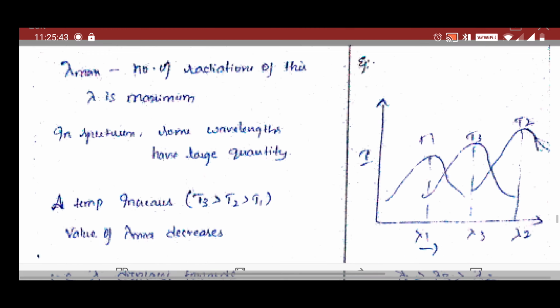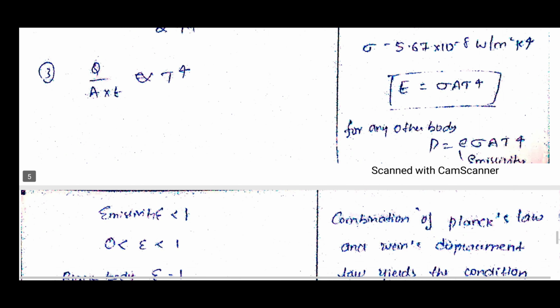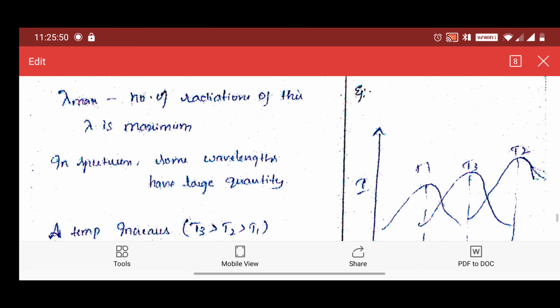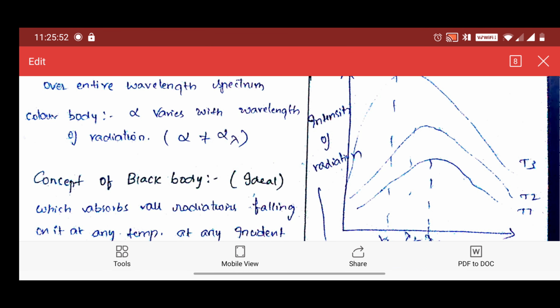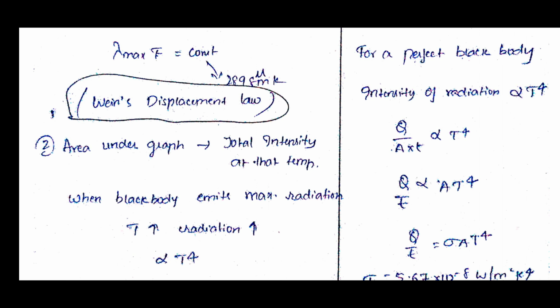And again from the graph itself we can find out the area under the curve. The area under the curve gives the total intensity at that temperature, and it depends on the temperature. As we said, for the radiation it will be the power of 4. That means if the temperature is doubled, 2 power 4 means 16 times, it will emit 16 times more radiation.